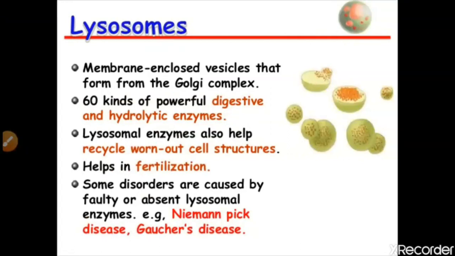That means lysosome arises from the Golgi complex. Actually the Golgi body gets the enzymes from the endoplasmic reticulum. That means the rough endoplasmic reticulum, which has ribosomes embedded over there, provides the enzymes and proteins to the Golgi complex. Now the Golgi complex forms the lysosome.